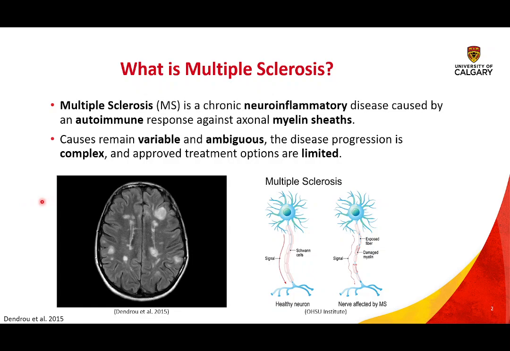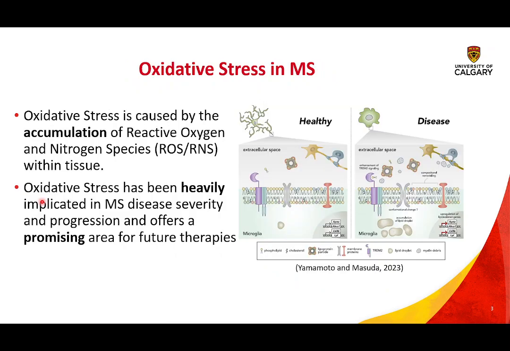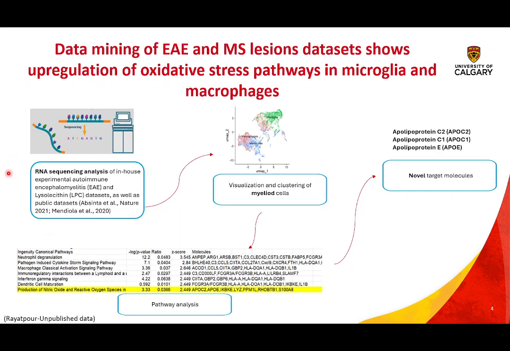Now, the reason this is so important is because Alberta has some of the highest incidence of MS in the world. Causes for MS remain variable and ambiguous, the disease progression is complex with many different forms, and approved treatment options are limited, especially in primary and secondary progressive MS. Oxidative stress is the accumulation of reactive oxygen and nitrogen species within tissue. Oxidative stress has been heavily implicated in MS disease severity and progression and has recently become a promising area for future therapeutics.